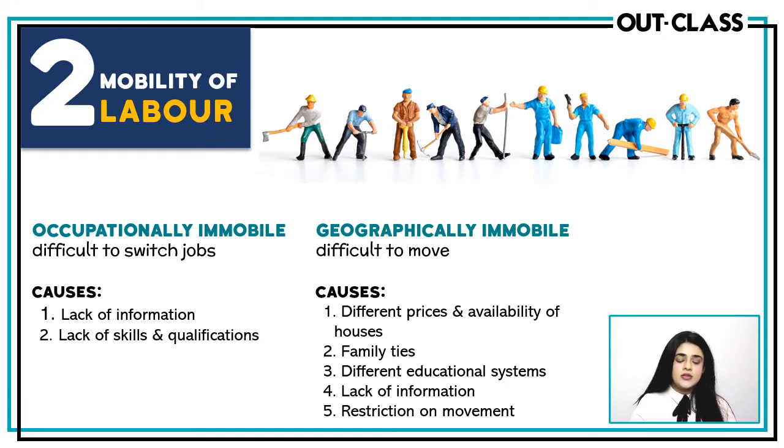Mobility of labor. I know you might think that labor should be mobile, like it should be easy for people to move, but it is actually not. It is occupationally immobile as well as geographically immobile. What that means is that once you've been trained, so if I've been trained as a teacher, it'll be very difficult for me to suddenly decide that I want to be a therapist or a doctor or a banker. It will be difficult for me to change my profession, because I have been trained and I have qualifications in the relevant field.